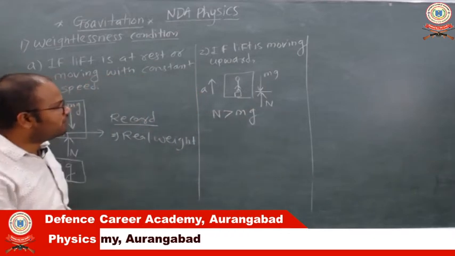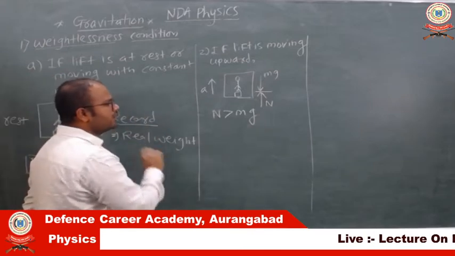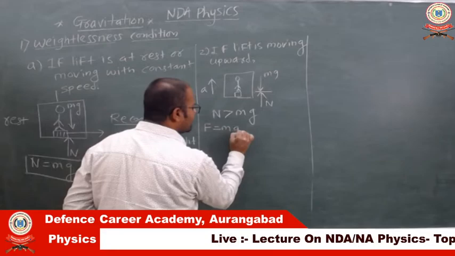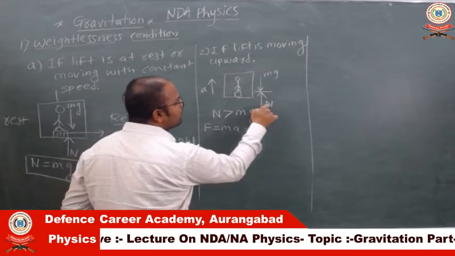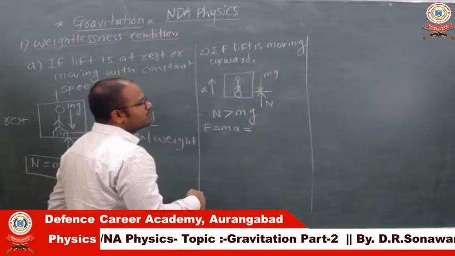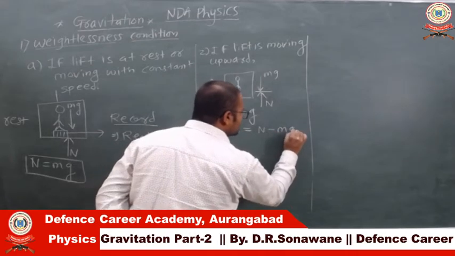To calculate by how much force the lift is moving upward, we can use Newton's second law, that is F equals ma, and this ma is nothing but the difference between the normal reaction and the force opposing the upward motion of the lift, that is mg. It means N minus mg.